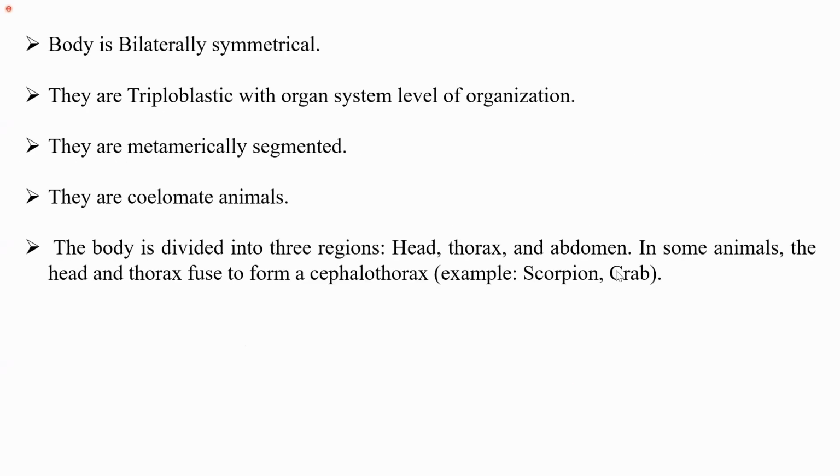Now, these are the basic characteristics that we have already discussed. The body is bilaterally symmetrical, so it can be divided into 2 equal halves by one axis. They are triploblastic, meaning they have all 3 layers: ectoderm, mesoderm, and endoderm. Therefore, they are coelomates also, that is, they have a true body cavity. They have an organ system level of organization. They are metamerically segmented, and their body is divided into 3 regions.